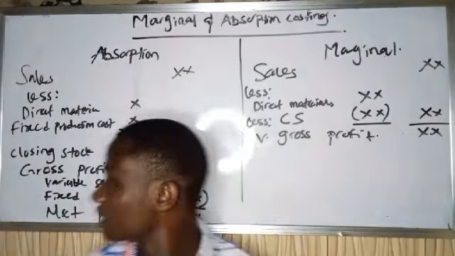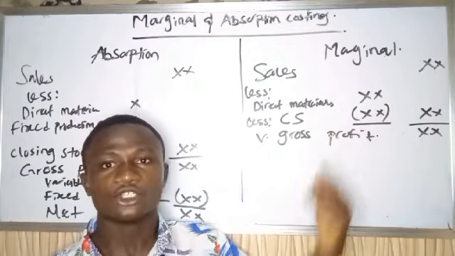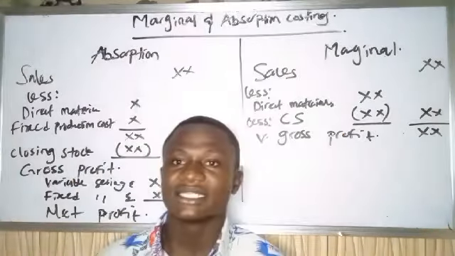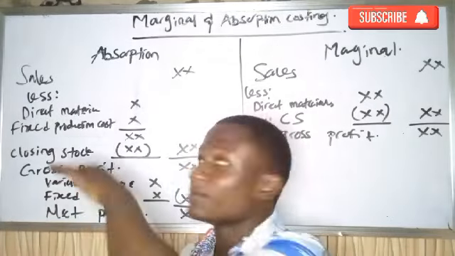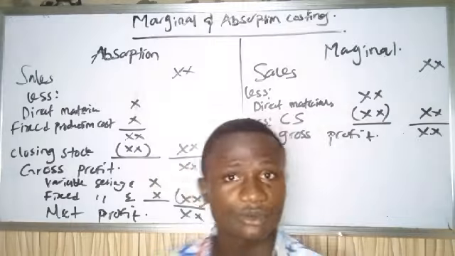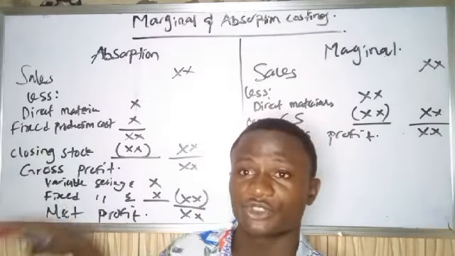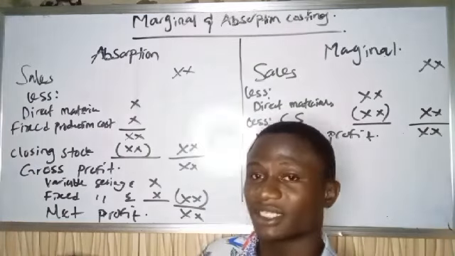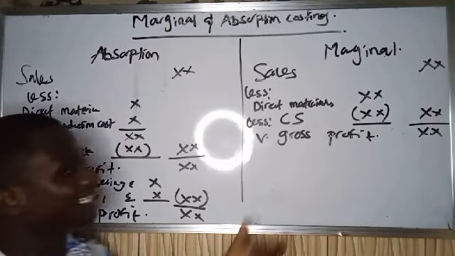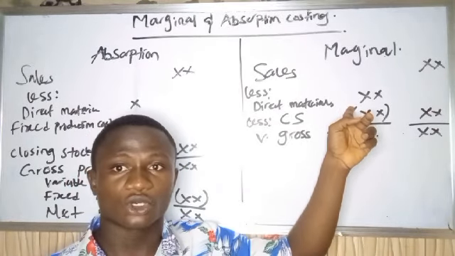And selling expenses are not part of my production cost. I cannot bring it here. So you need to understand that there are some expenses that you treat as production costs, and after treating them as production costs, you get your gross profit. And there are some expenses that you treat as selling expenses, distribution expenses, and whatever. So I cannot bring my variable selling expenses here or treat it as my cost of production.